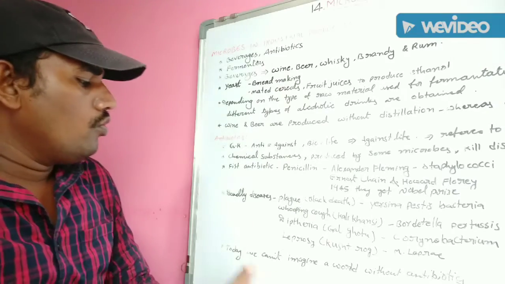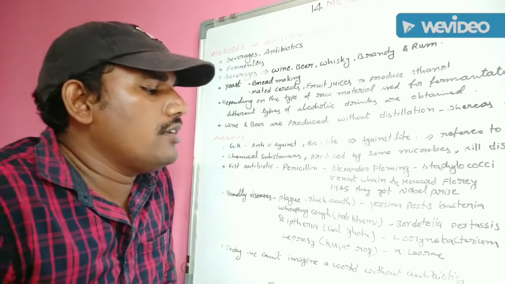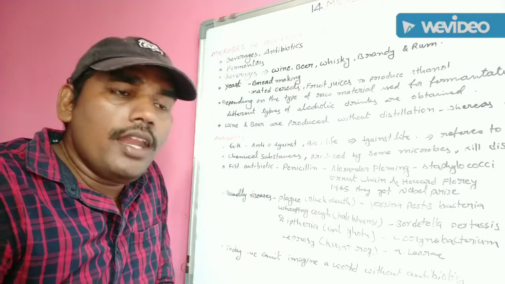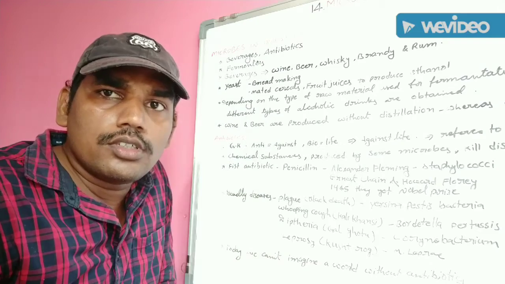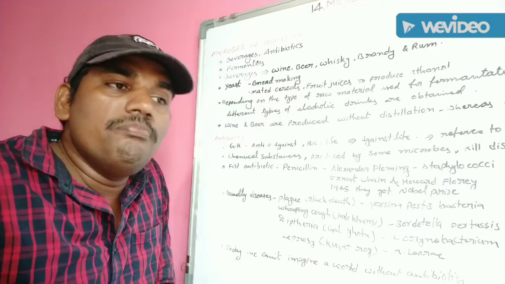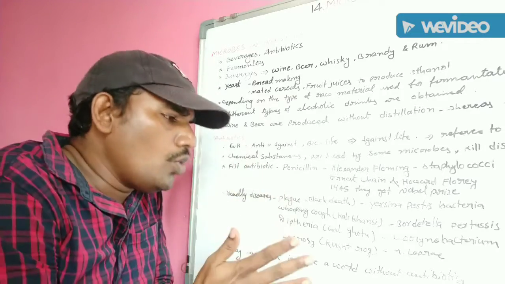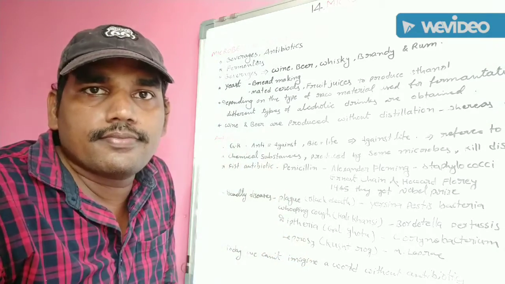Today, we cannot imagine a world without antibiotics. You may not imagine the medicinal field without antibiotics.